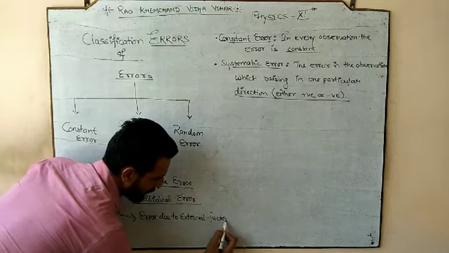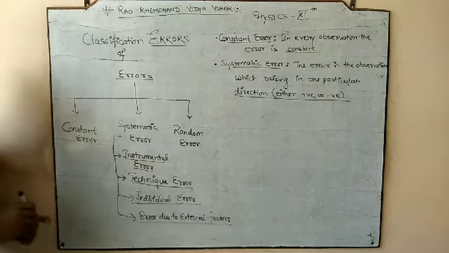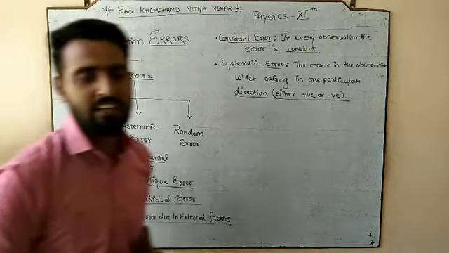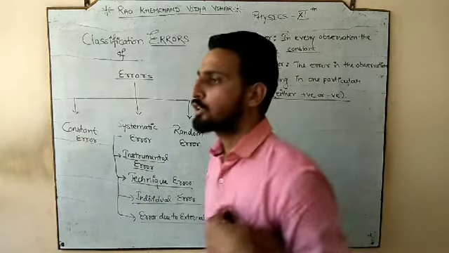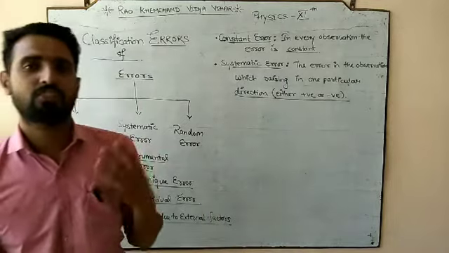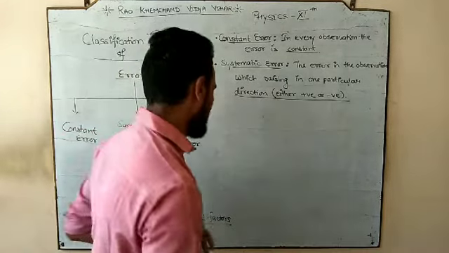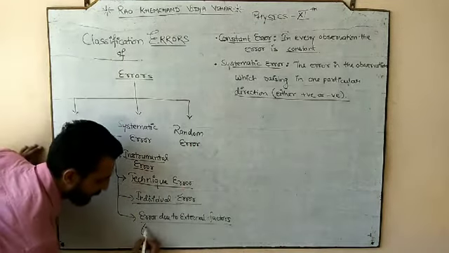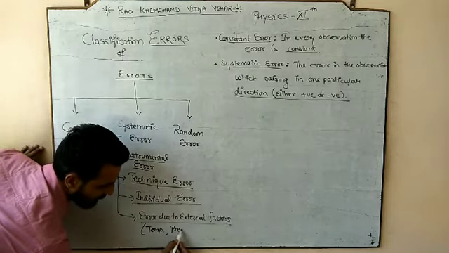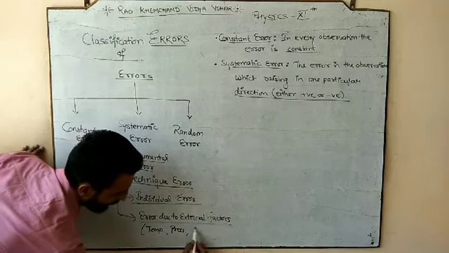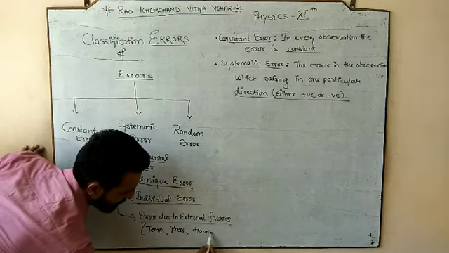So sometimes the observed value is different due to the external factors. Means sometimes those external factors affect your observed value. And those external factors, if I want to give the example, are like temperature, pressure, humidity and many more.